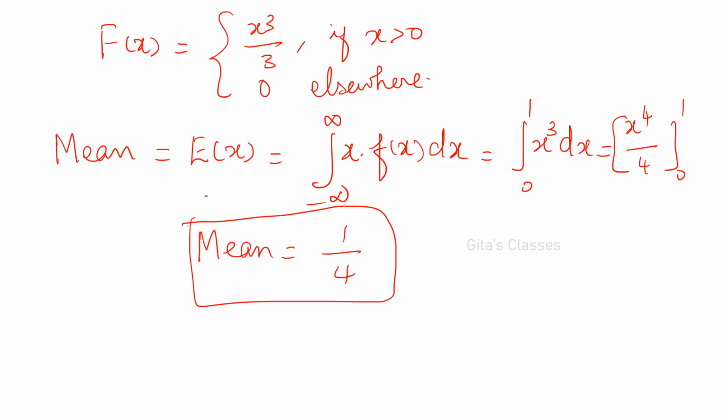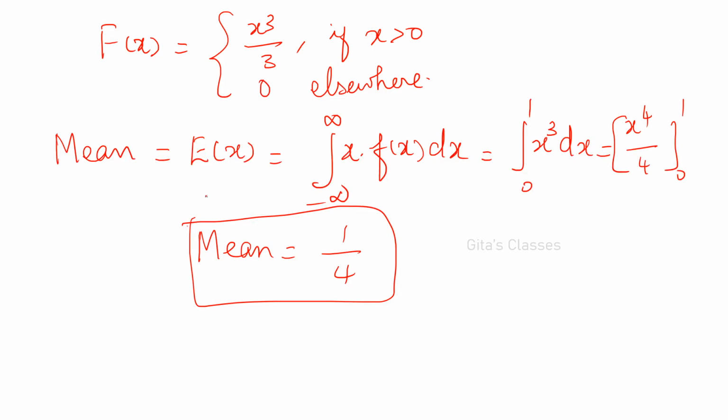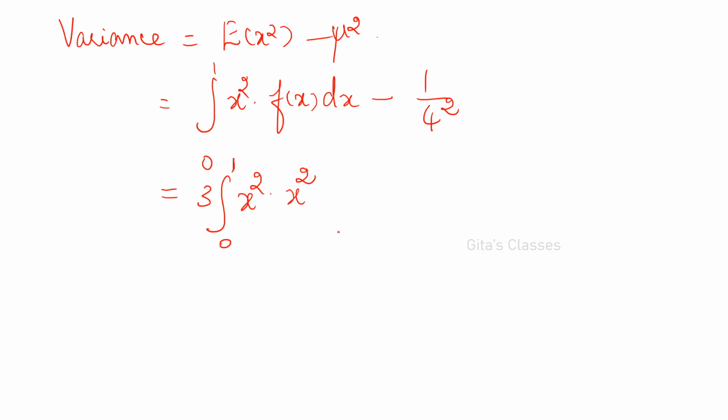Wait. Here also, x into f of x. Here a is 3, which means f of x will become 3x squared. Here again, 3x squared. That gives 3 into x cubed, so you have to multiply by 3. Therefore mean is equal to 3 by 4. So here it is 9 by 16, or 3 squared by 4 squared.